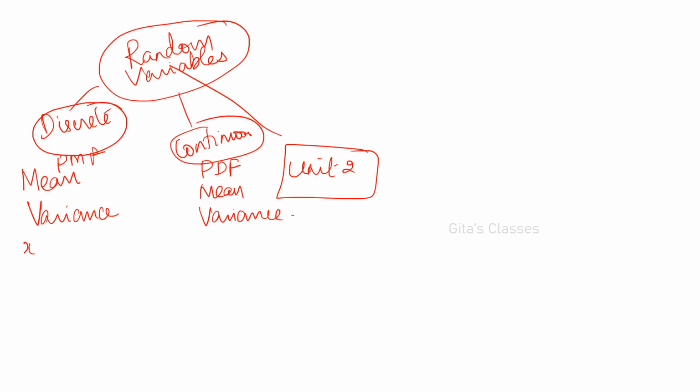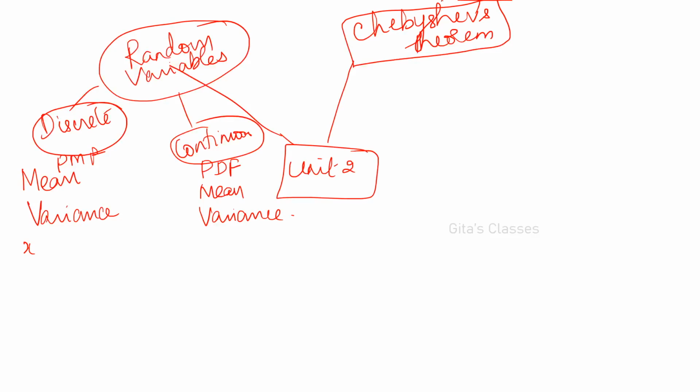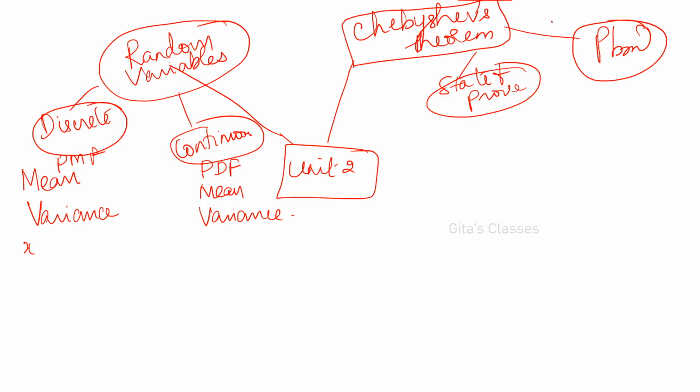Then next is Chebyshev's theorem. State and prove Chebyshev's theorem, you can expect for 5 marks. State and prove can be expected, and sometimes problems on that also. Problems on Chebyshev's theorem.